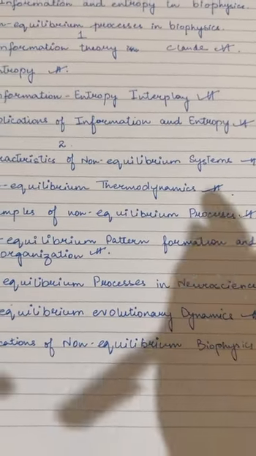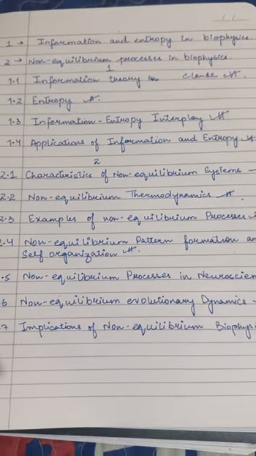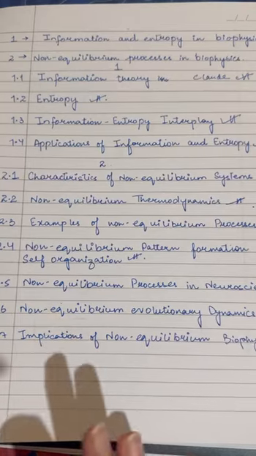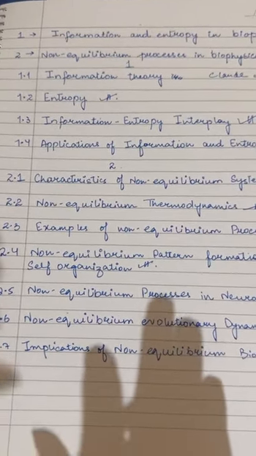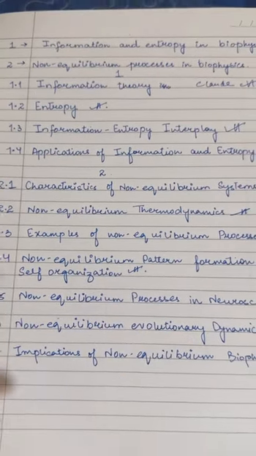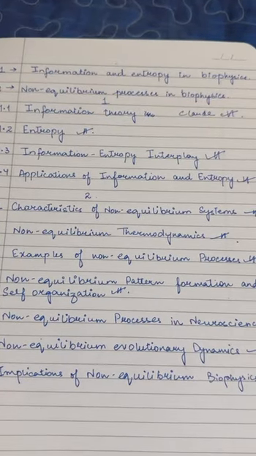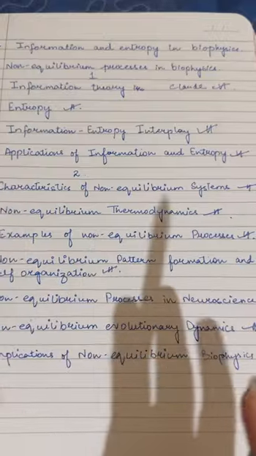After that, at the last, we have implications of non-equilibrium biophysics. So non-equilibrium biophysics explains how life sustains its highly ordered state in the face of the second law of thermodynamics, which predicts a trend towards disorder. And this perspective has a major implication where we understand disease, where many diseases, including neurodegenerative disorders and cancer, involve disruptions in non-equilibrium processes like protein folding and cellular signaling.